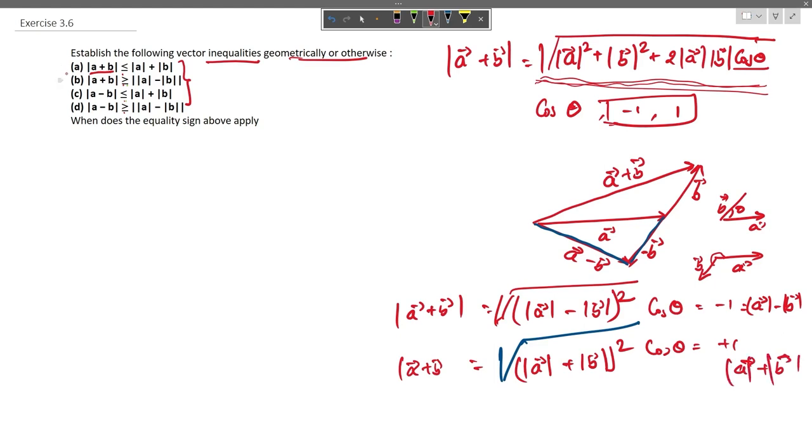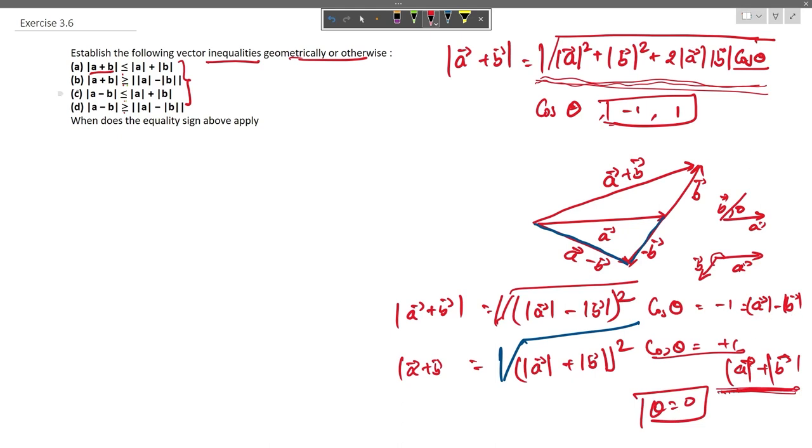As expressed in the first question, it says that it is going to be either less than or equal to this expression. So we can see clearly that the maximum value that it can have is this, when cos theta equals plus 1, or theta equals 0 degree. So the equality sign will hold when theta equals 0 degree, and in that case this relation is true, and the minimum it can go is a minus b.